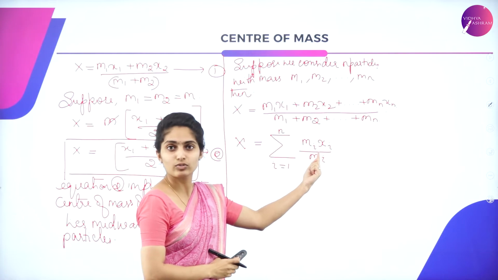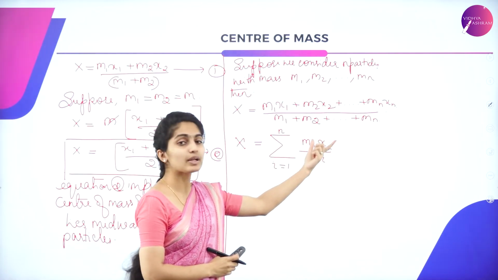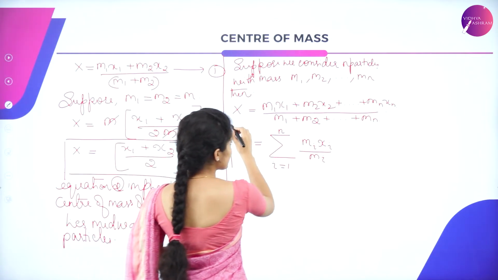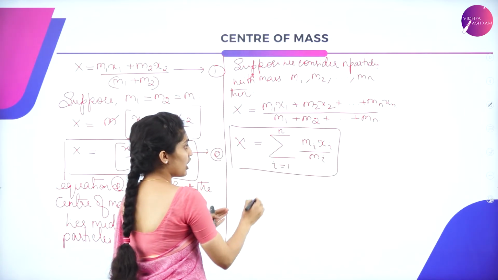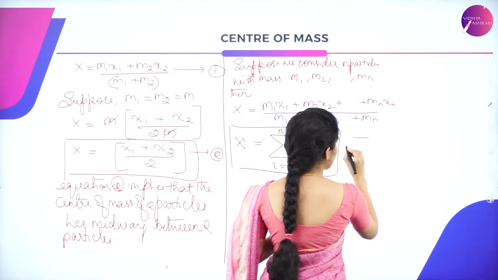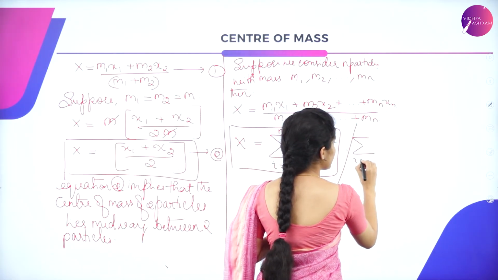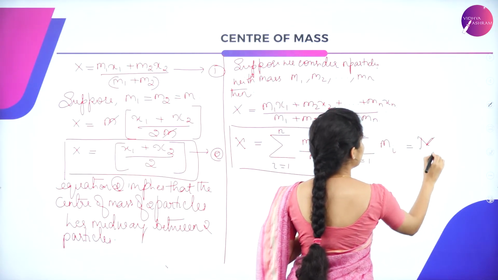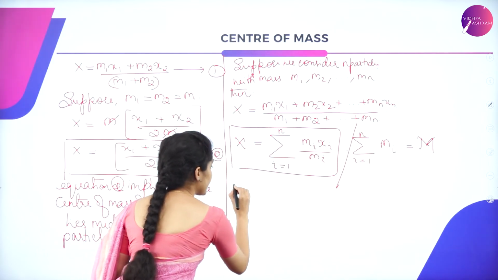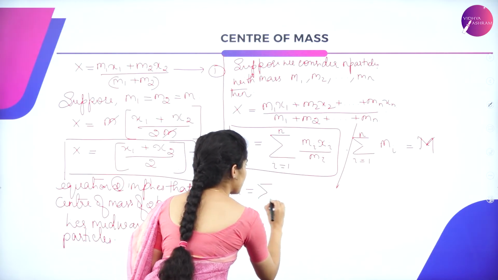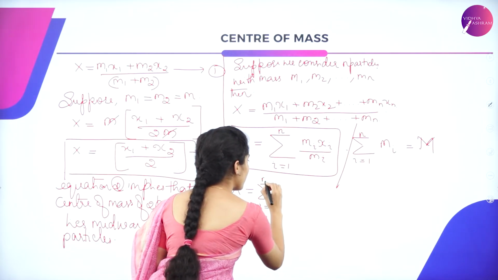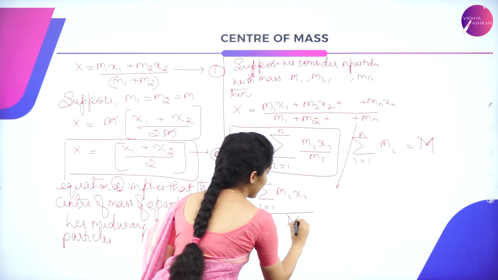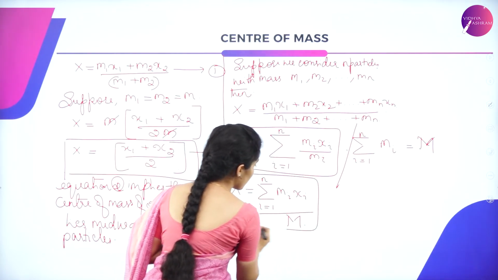Here i is the one which varies from 1 to n, and I can keep replacing i as 1, 2, 3. This is our equation. Now we can substitute the summation of i equal to 1 to n of mi as capital M. So it can be rewritten as the summation of i equal to 1 to n of mi xi divided by M. This can be the formula.